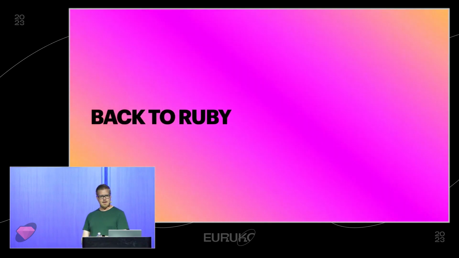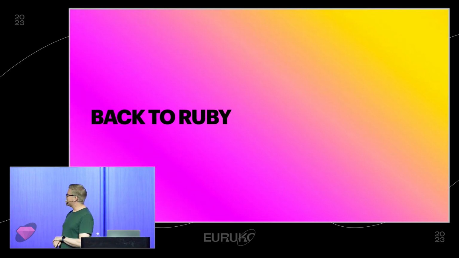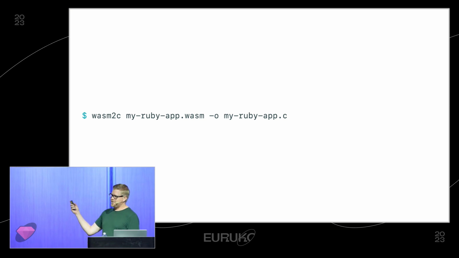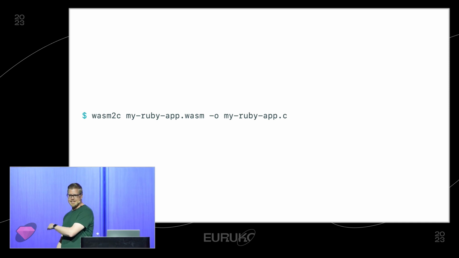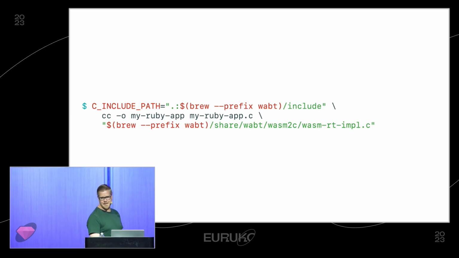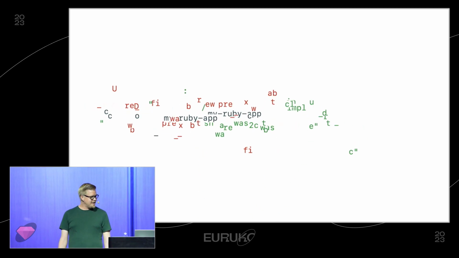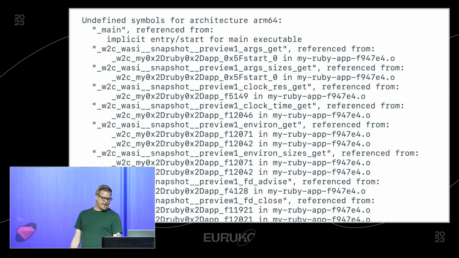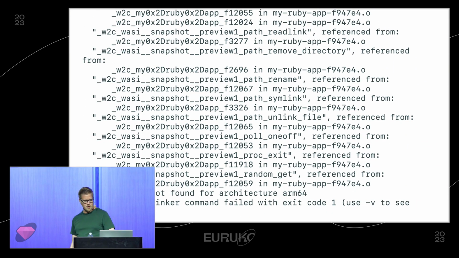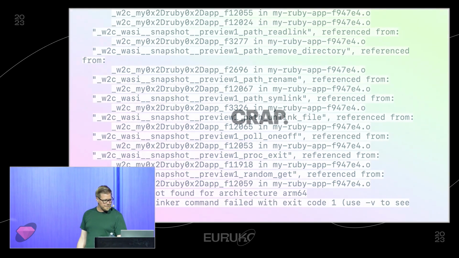But yeah, back to Ruby. What does this have to do with Ruby? Well, I figured I could take the my Ruby app WASM we created earlier and just compile it to C. And that part actually does work fine. It runs, we get C files out of it. But where it breaks down is if we try to compile it, we get a whole bunch of errors like this. It's all missing symbols.